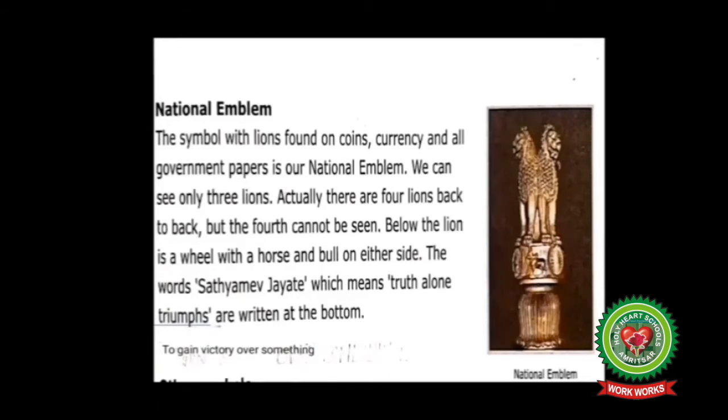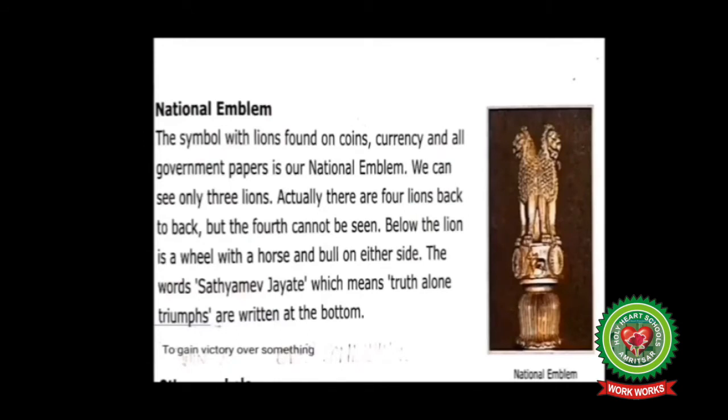Children, where do you find the symbol of national emblem? We find the symbol of national emblem on coins, currency, and all government papers. How many lions are sitting back to back on the national emblem? There are 4 lions sitting back to back on the national emblem.